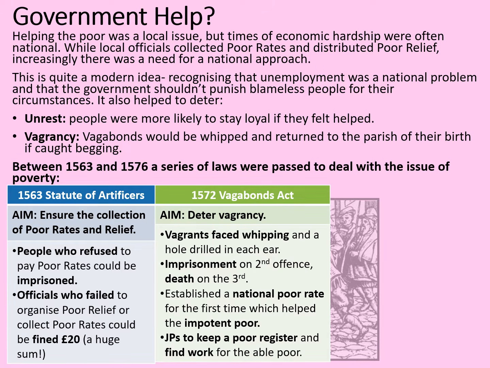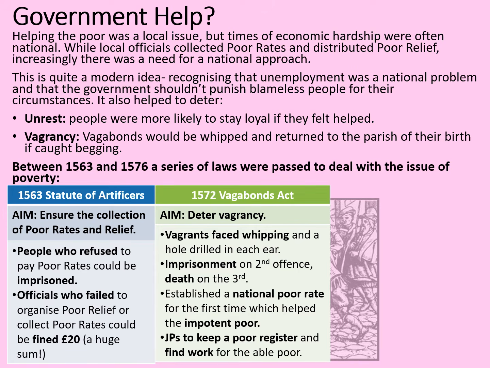Then there was the 1572 Vagabonds Act. The aim here was to deter vagrancy. Vagrants faced whipping and could have a hole drilled in each ear as a deterrent. On the second offence, they would be imprisoned, and on the third offence, they might even face death.